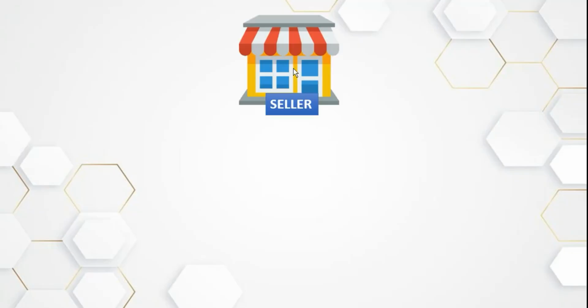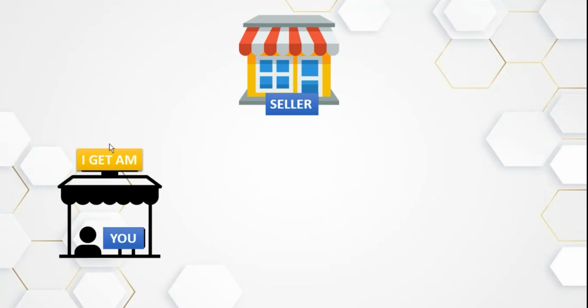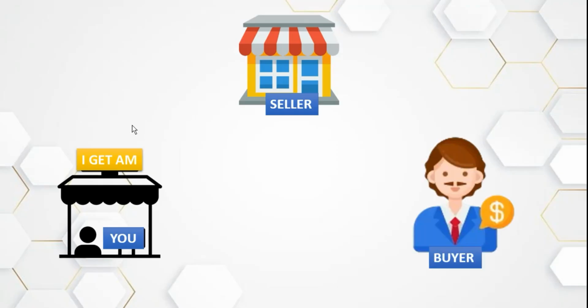Let's say, for example, this is a seller that has a shop. Let's say he's selling electronics or clothes from a boutique, or some other products like that. So this is the major seller that owns the product and owns the stock. And this is you right here. You don't have the product, you just have a corner in your room, and what you believe inside of you is that you have the product. And this is the buyer that wants to buy the product. The buyer sees this particular product and wants to buy.